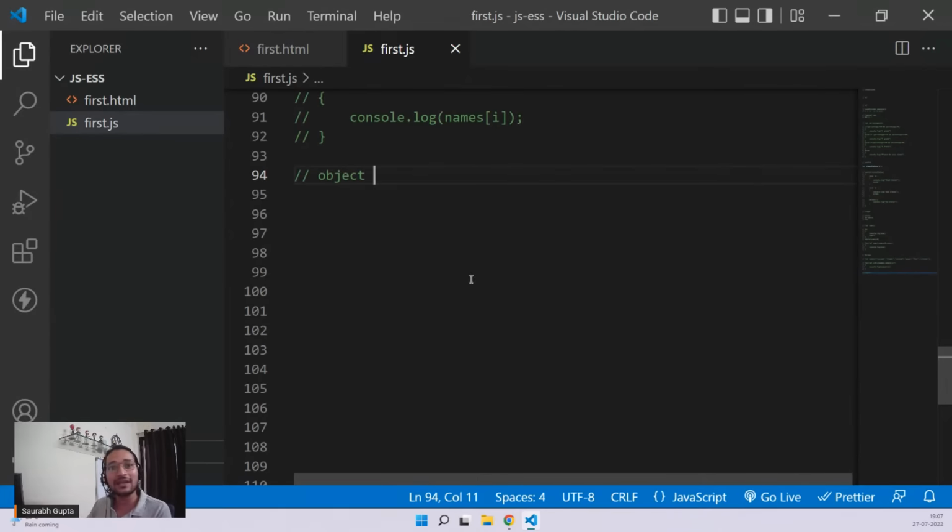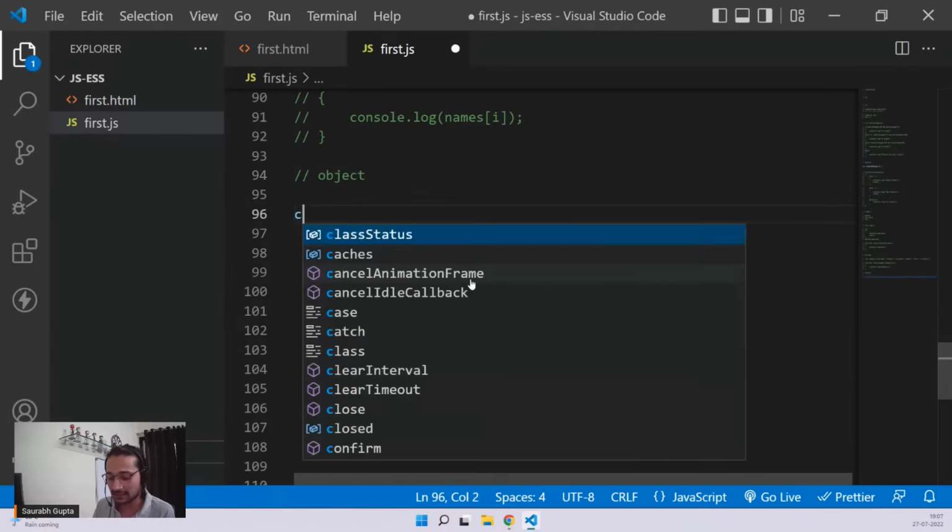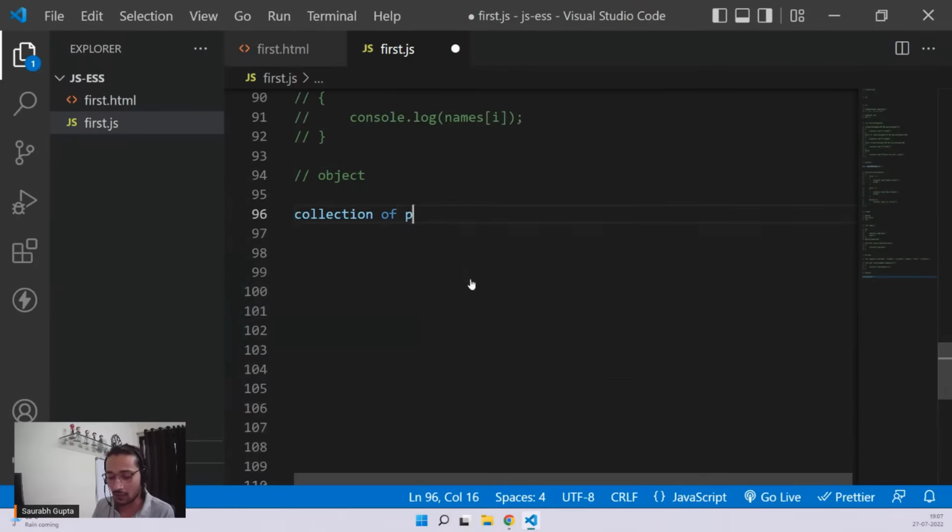An object can be a collection of data of different types. An object is a collection of data of different types that signifies something, or implies something. That's what an object is. An object is nothing but a collection of properties.